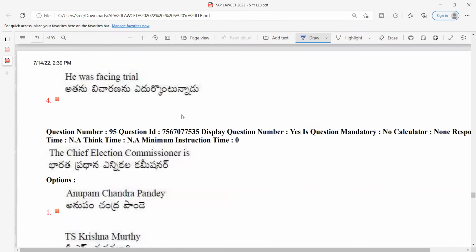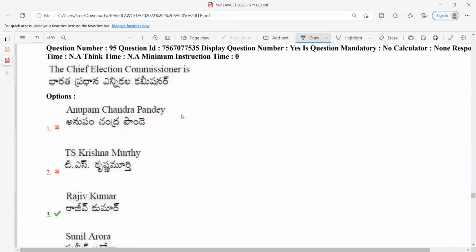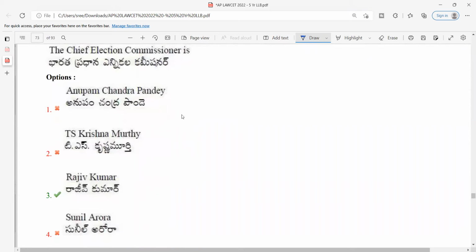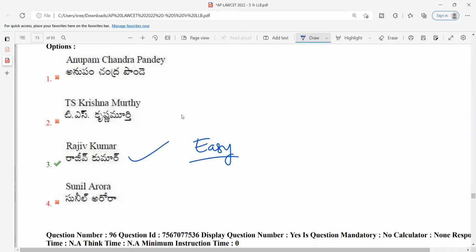The Chief Election Commissioner is what? They don't have the patience to write the Chief Election Commissioner of India. Okay. Chief Election Commissioner is Mr. Rajiv Kumar. Again, a straightforward question. I would rate it as easy for those who have followed current affairs properly.